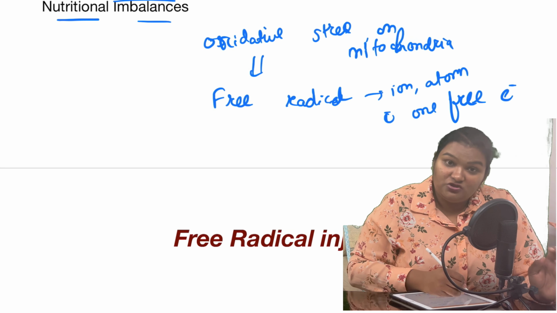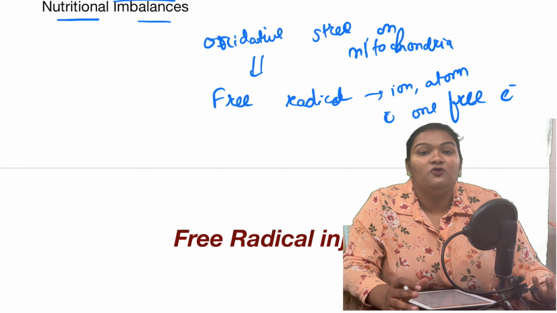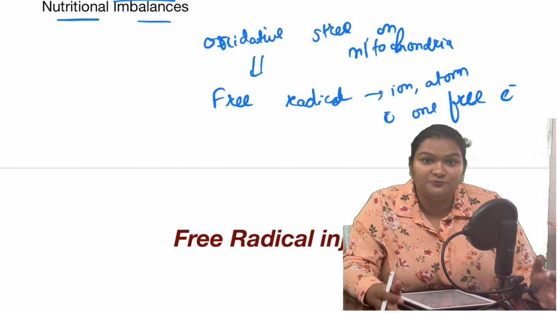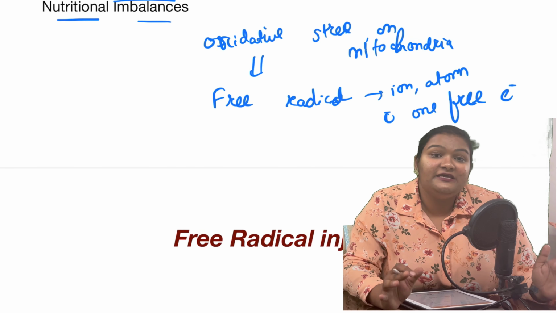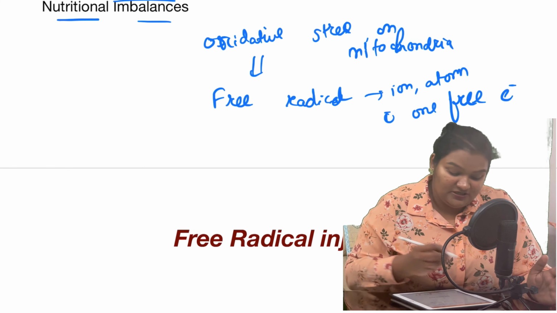Okay, so here we are done with this part. In the next part we are going to see how free radicals are produced, how they are injurious, and the reversible type of cell injury. Thank you.